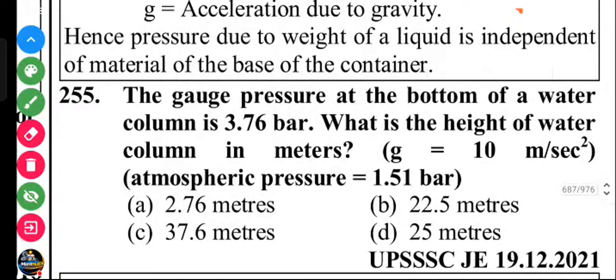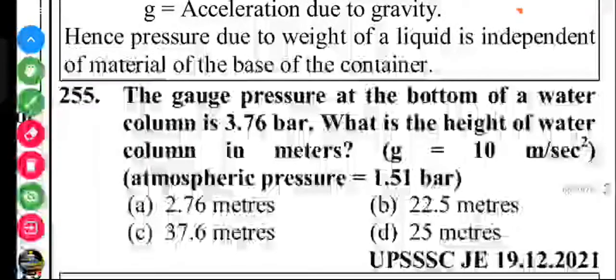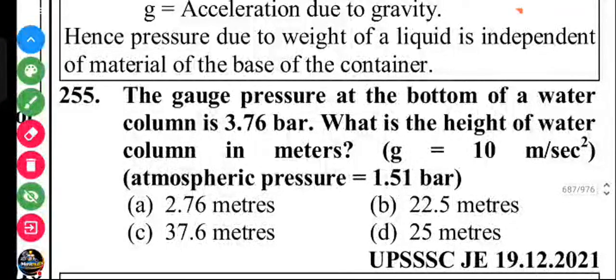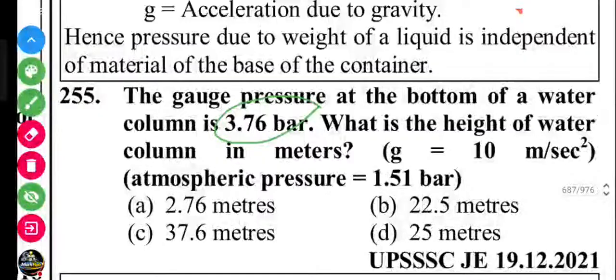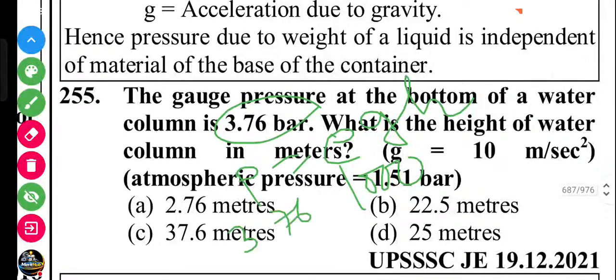I will show you the answer of this question also. The gauge pressure at the bottom of the water column is 3.76 bar. What is the height of the column in meters? We know P equals rho g h, where rho is 1000, P is the gauge pressure, which is 3.76 bar, converted into 10 to the power 5 Pascal, and g is 10. So here you calculate the height.